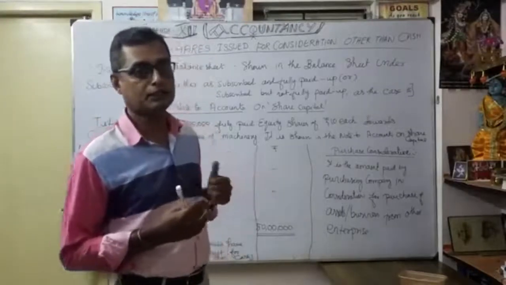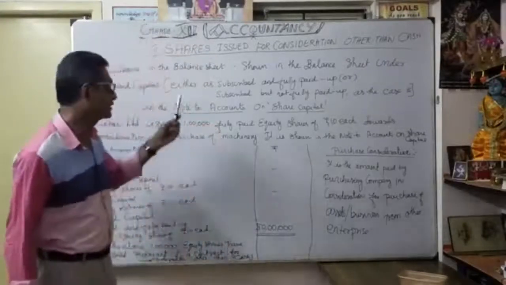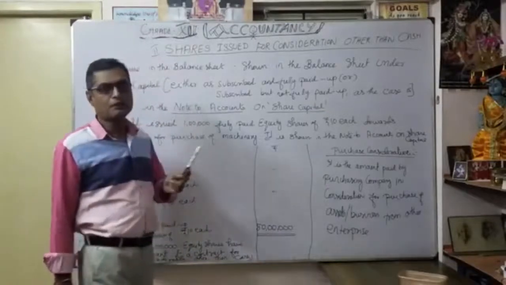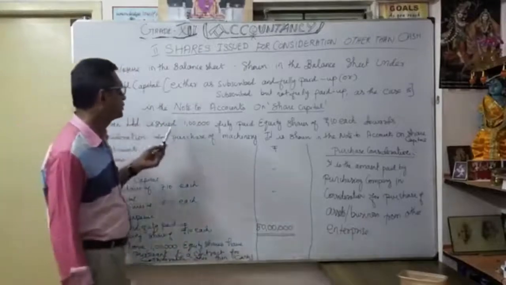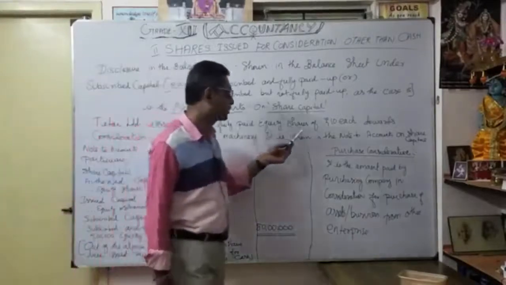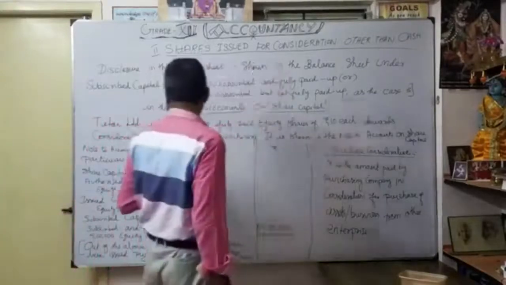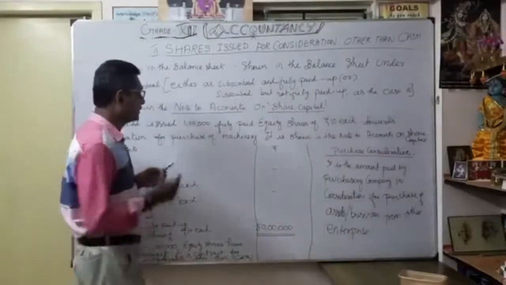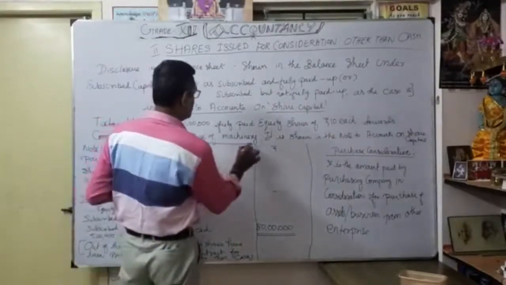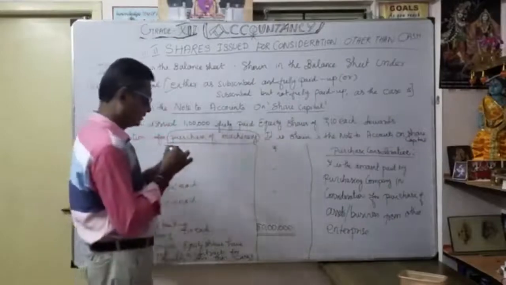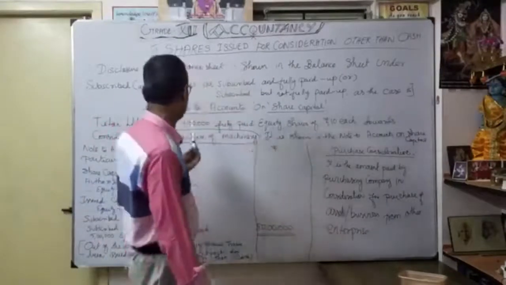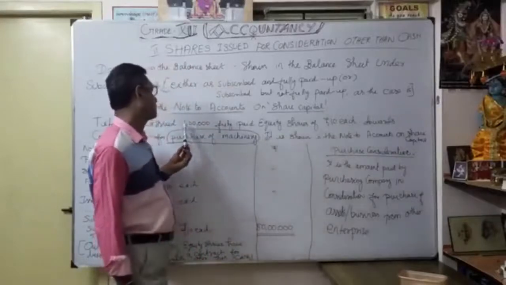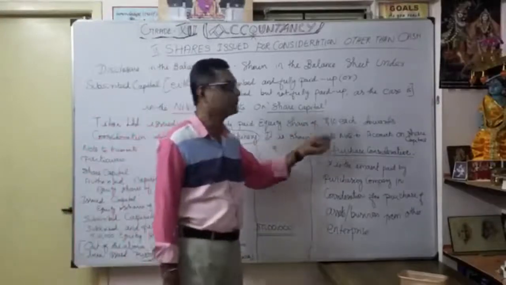Either way, according to discussion, we want to mention under that. Now see how it will be shown. So that's one example here. Titan Limited issued 1 lakh fully paid equity shares of 10 each towards consideration for purchase of machinery. So they bought machinery. For that they are going to issue how many shares? At the value of 1 lakh fully paid equity shares of 10 each.